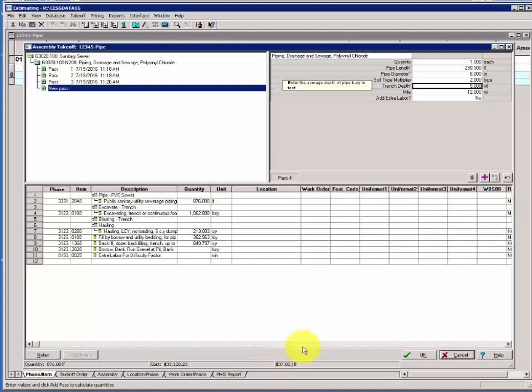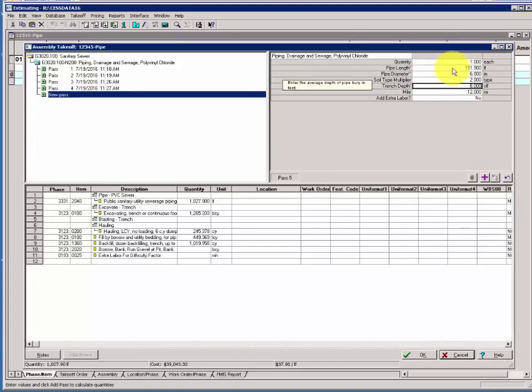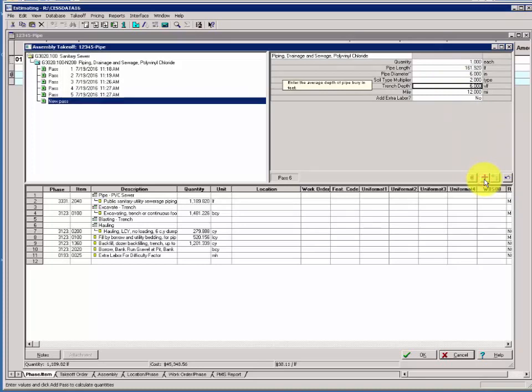Bottom of page. We'll add pass 4, 151.9, change the depth to 6, click Add Pass. Pass 5 is 161.92. Keep the depth of 6. Click the plus. Now we'll add the pass notes, starting with pass 3.